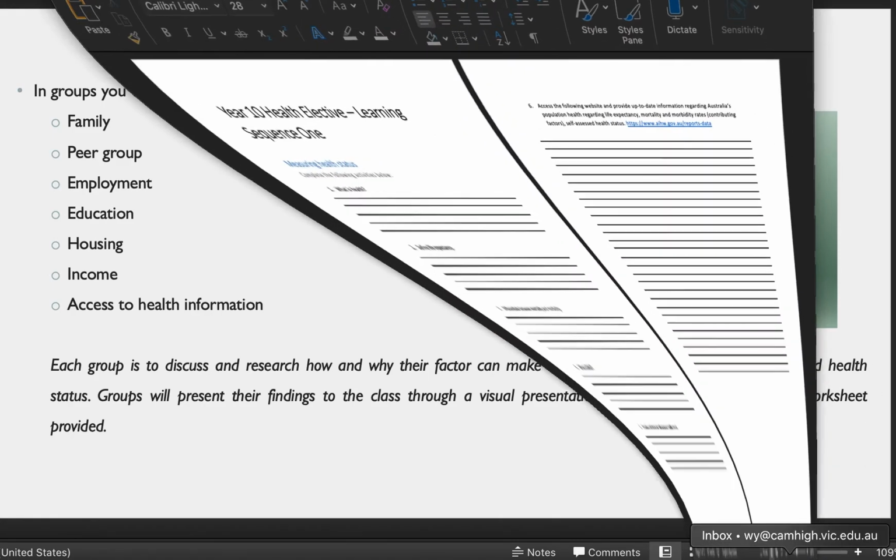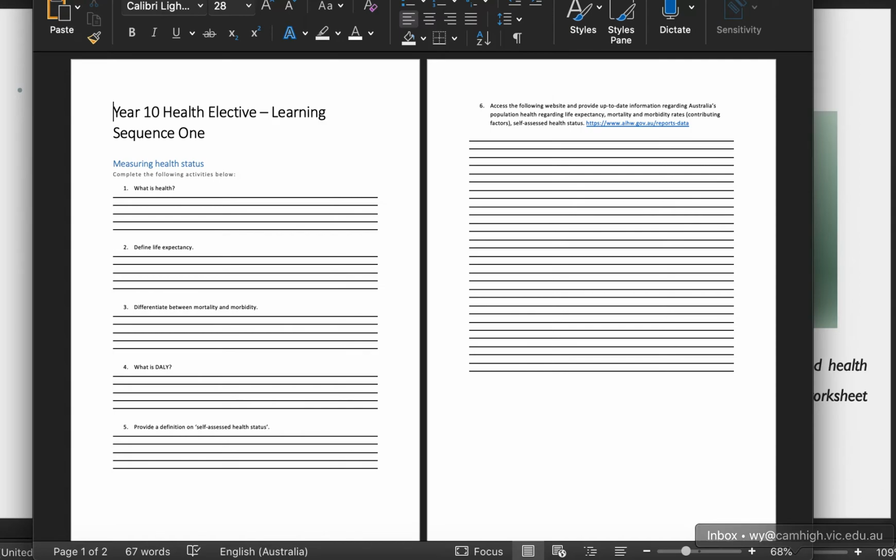Now, I said to you earlier that we were going to open up a Microsoft Word document once we've taken those notes, and this is that document here. It's just 6 questions. The first 5 questions you should be able to complete without going back over your notes. I'm hoping that by this stage, we've gone through this stuff nice and slow, nice and steady, and people are feeling comfortable and confident with this.